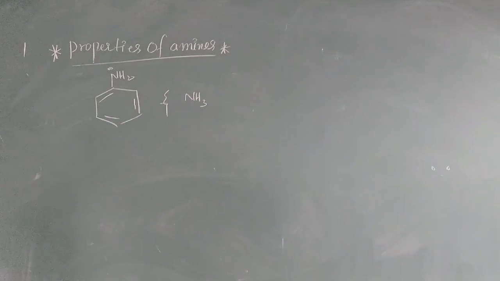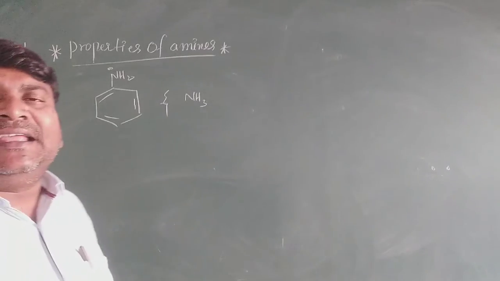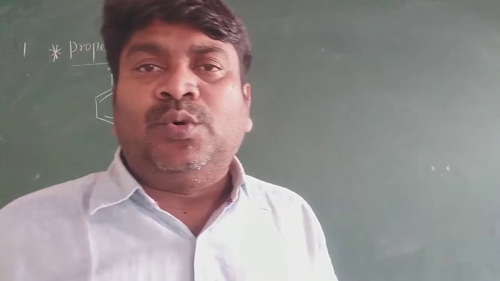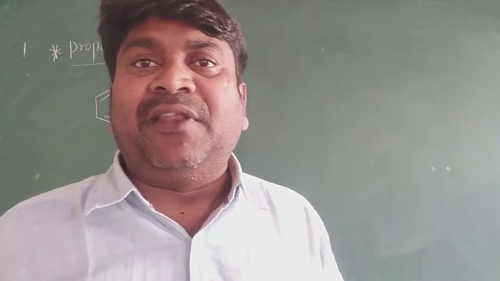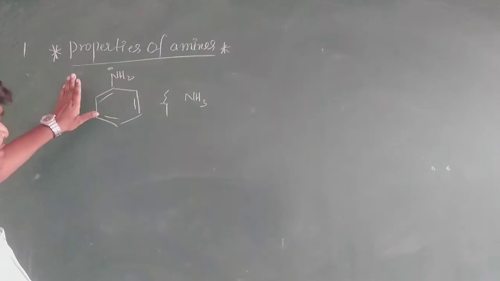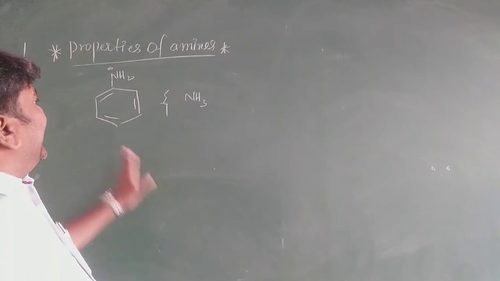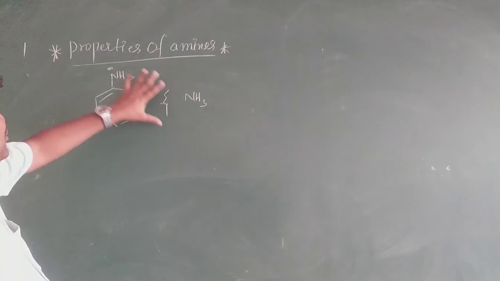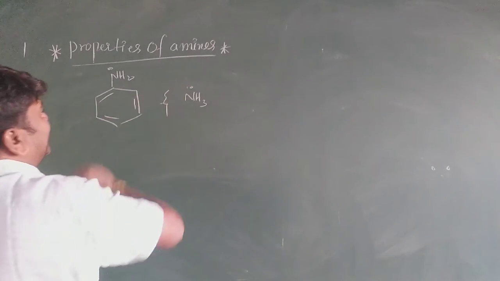Aniline is the weak base due to resonance. It is very, very important. Aniline has resonance structures, while ammonia has no resonance structures.